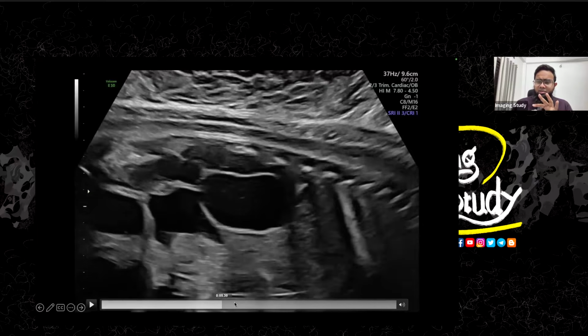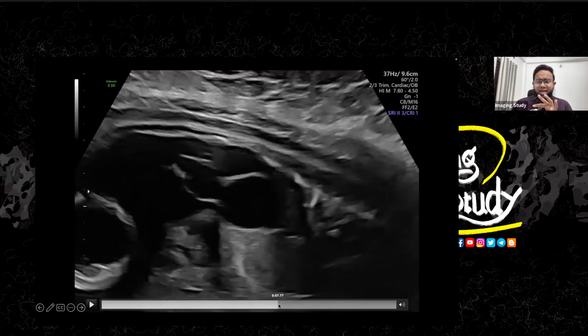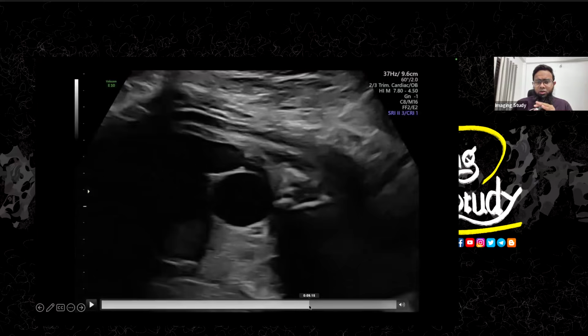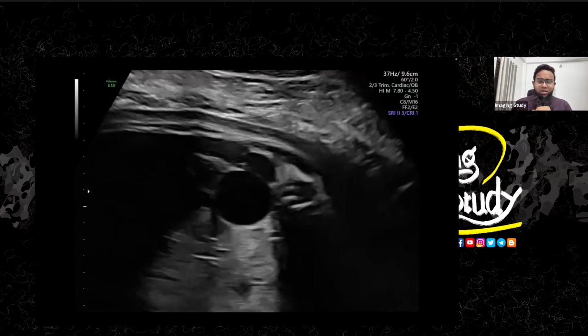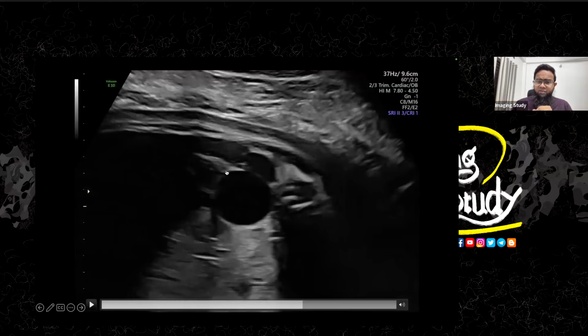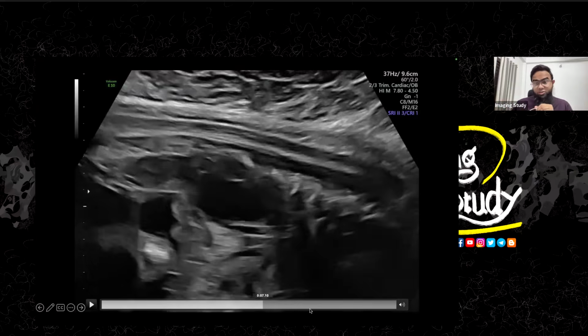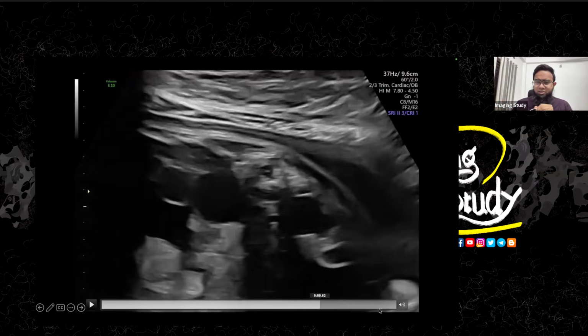Like all are separated from each other, as there is no well understandable parenchyma here. So we will go for both, but now on cross section, you can see a very good round shaped appearance. This round shaped appearance actually goes for the cystic lesion. So this should be a cystic lesion. So this is a multicystic dysplastic kidney.